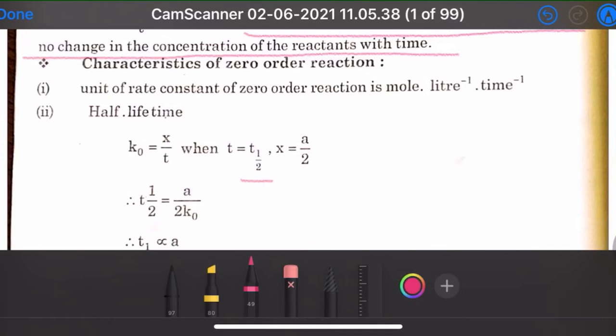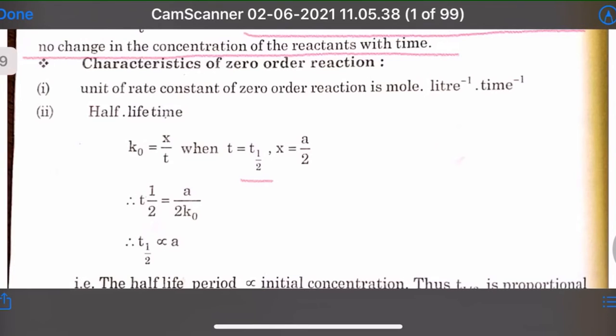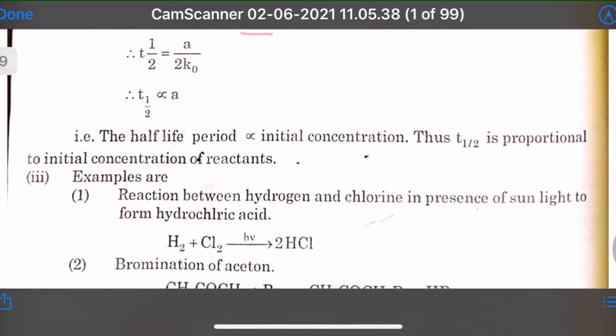So t 1/2 is equal to a upon 2K0. So t 1/2 is proportional to a. So the half life period is proportional to initial concentration of the reactant.